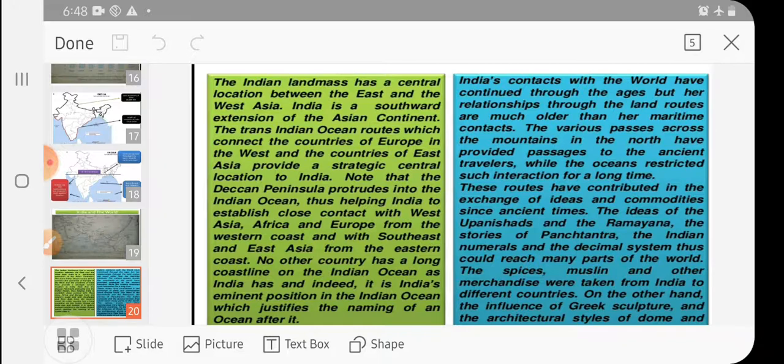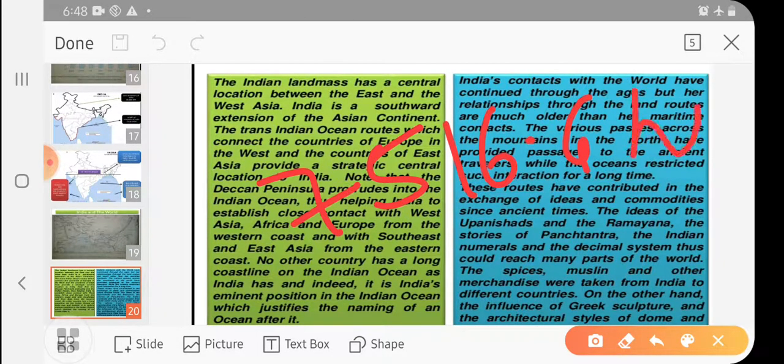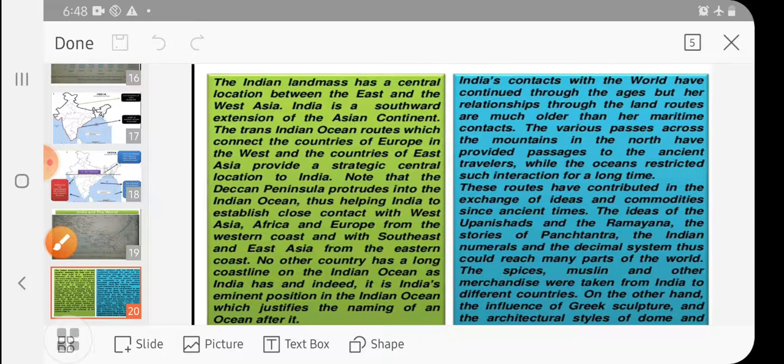No other country has such a long coastal line. We know it, I told that it is 7,516.6 kilometers. Okay, so it is India's eminent position in the Indian Ocean, which justifies the naming of the Indian Ocean after it. It means that the Indian Ocean is below the India map, so it is the Indian location. So why is it so? Because of India's eminent position.